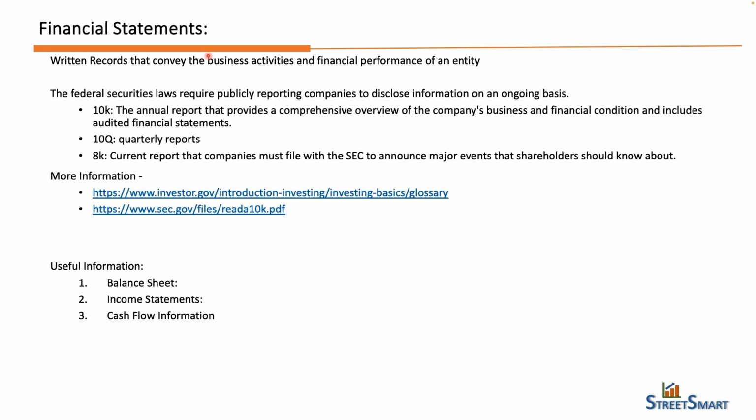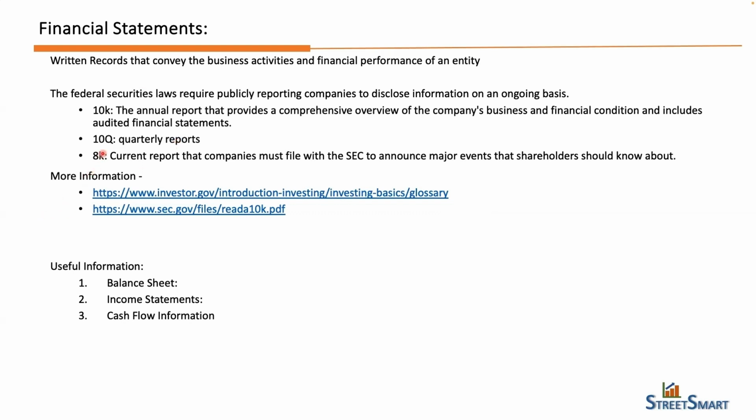Federal securities law requires publicly reporting companies to disclose information on an ongoing basis. That is, companies which are listed on NYSE or Nasdaq are required to publish the 10-K, which is the annual report, and the 10-Q, a quarterly report which gives information about the current status of the company, what the company has financially invested in and how it is performing. All that information is available in these two reports.